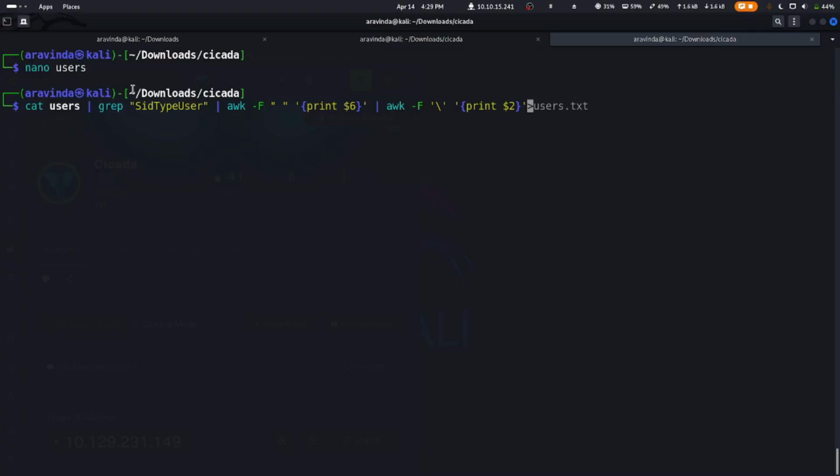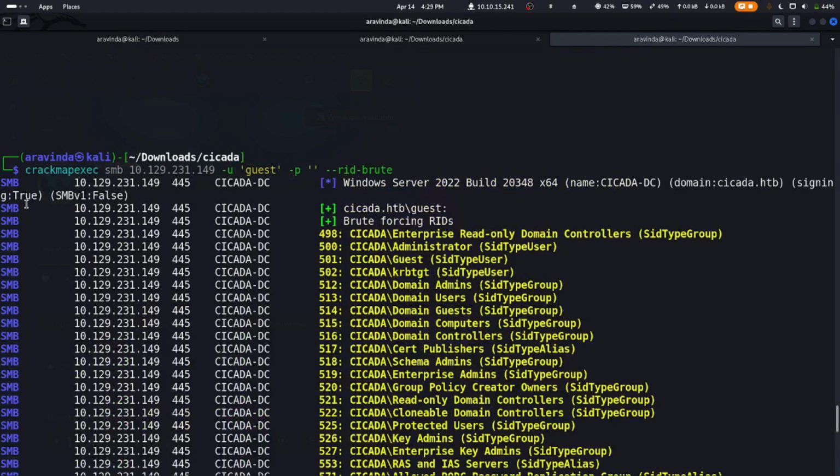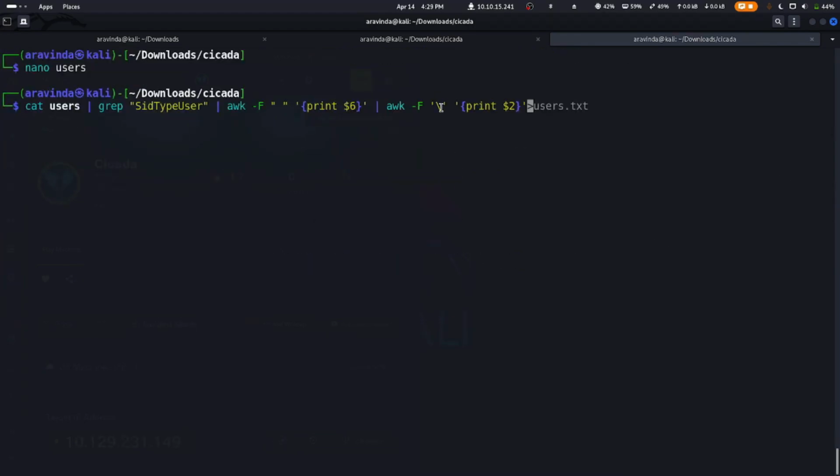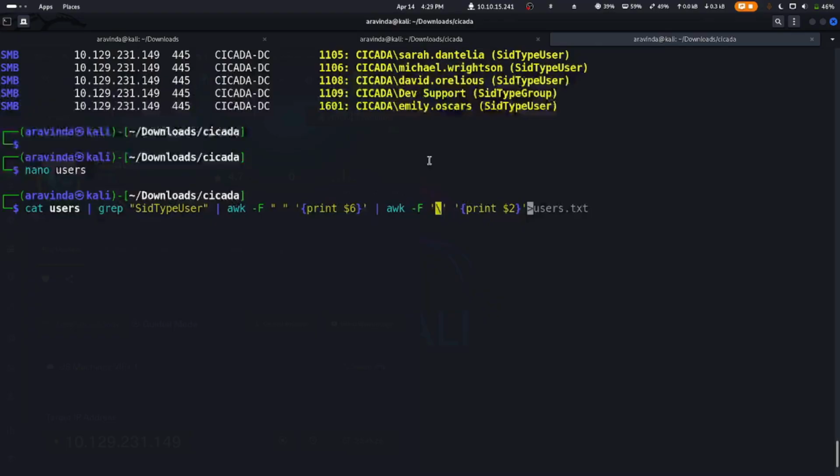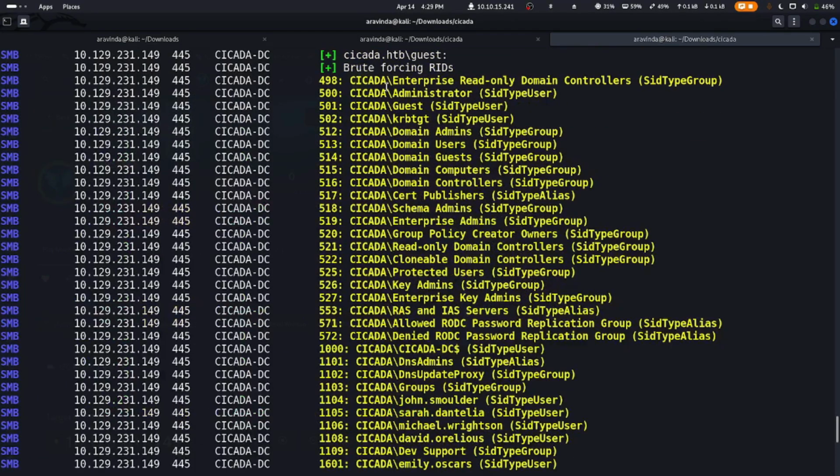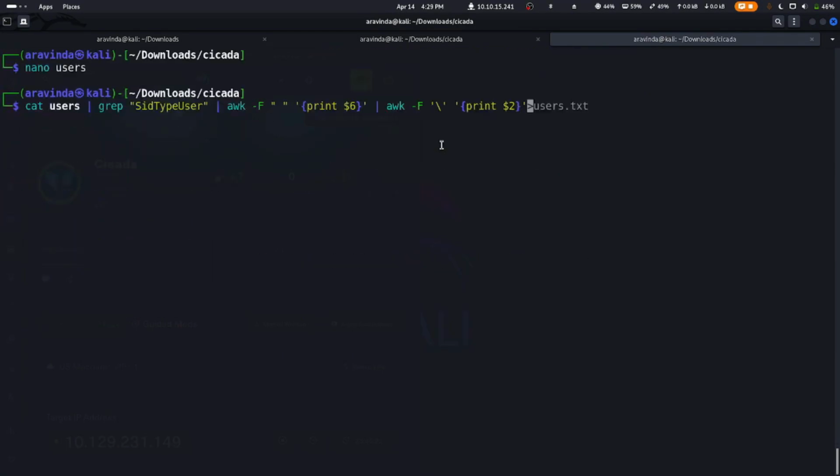So basically what we're doing is we are grepping for SidTypeUser, which will give only the lines which are users, and we're using awk with a field separator of space, and we are getting the sixth column, which is the particular users column. And here also we need to do a field separator of backslash and print the second column, which will give our usernames.